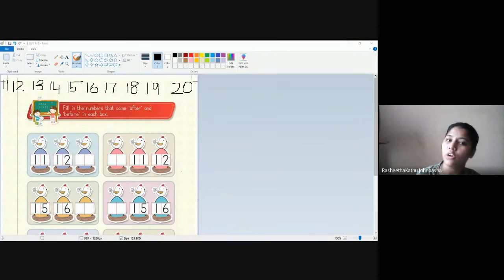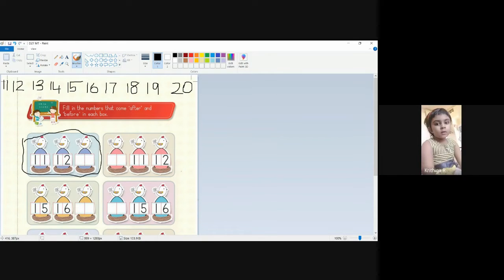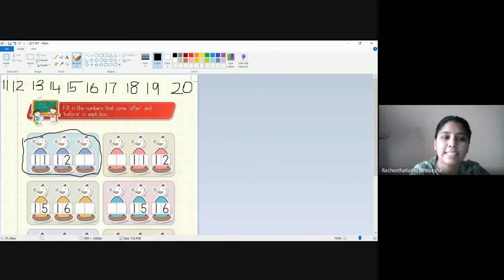So already we know how to find the before and after number, right? So let's do it now. Come on. Take the first one, this set. So 11 is there, 12 is there. Manasa, what comes next, dear? Yes, 11 is there, 12 is there. After 12, 13 is here. So fill number 13 here. Okay?